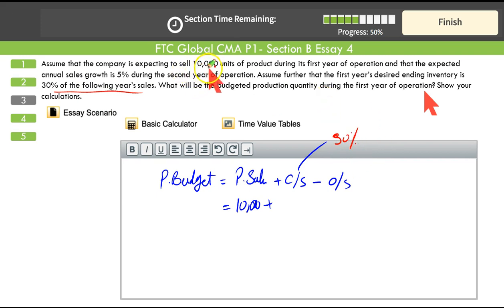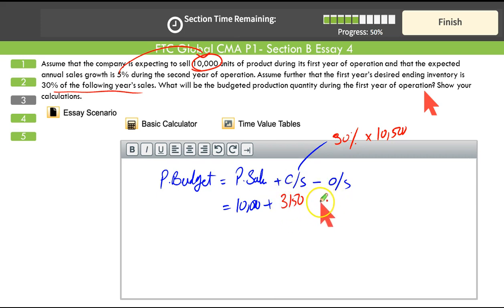And what is the next year's sales? Next year's sales is going to be 5% higher than the current year's sales. So it's going to be 10,000 times 1.05. So the next year's sale is going to be 10,500 units. And 30% of this must be in your closing stock. And 30% of this makes 3150.